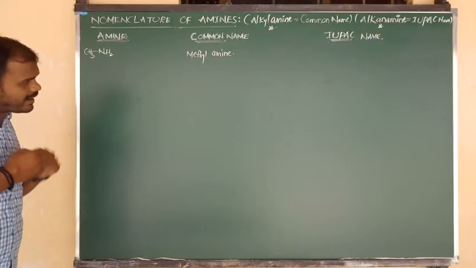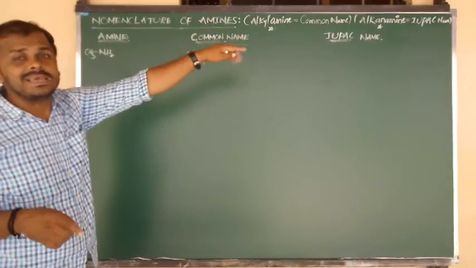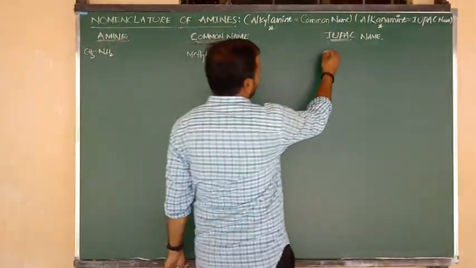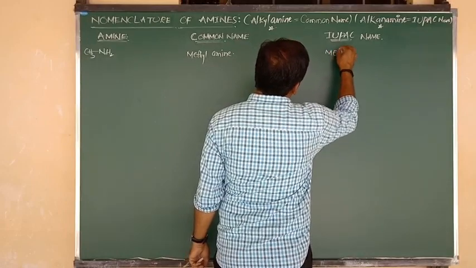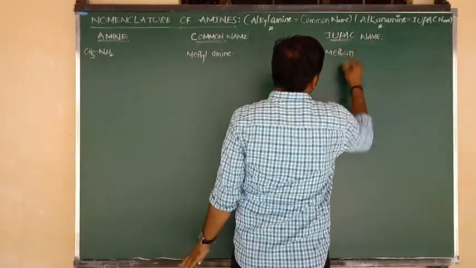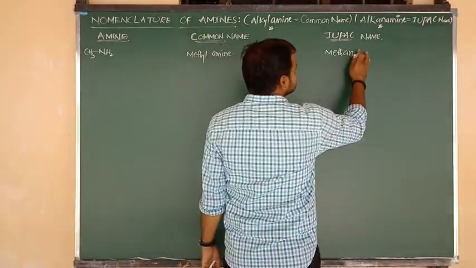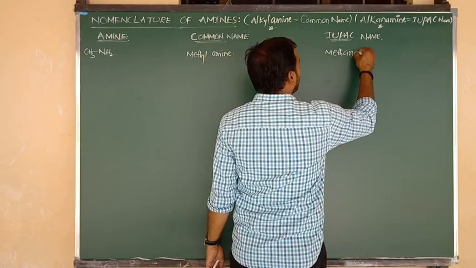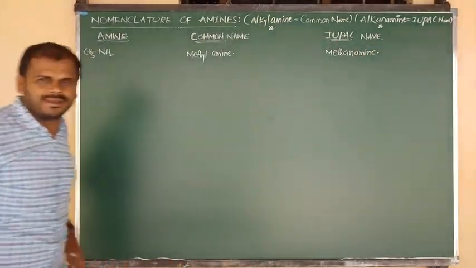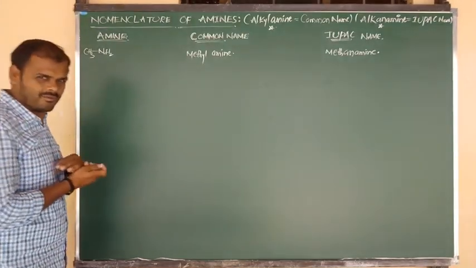For that methylamine, what will be the IUPAC name? The IUPAC name general statement is alkanamine, but only one carbon is there. One carbon means we write meth. It contains single bonds, so we write ane. And the functional group is amine, so we can say methane-1-amine, and in short form, methanamine, looking like alkanamine. I hope you understand. Very good.